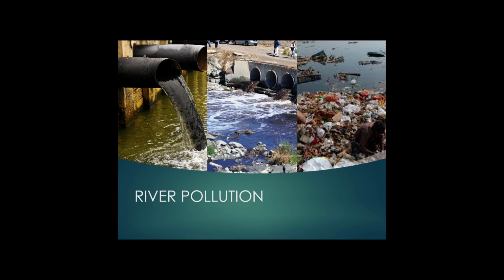The Ganga Action Plan, the first one that was initiated in the year 1985, was declared closed on 31st March 2000, and the steering committee of the National River Conservation Authority reviewed the progress of the Ganga Action Plan and necessary correction on the basis of lessons learned and experiences gained from Ganga Action Plan phase first.